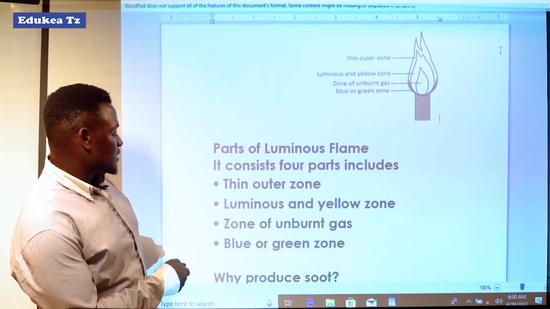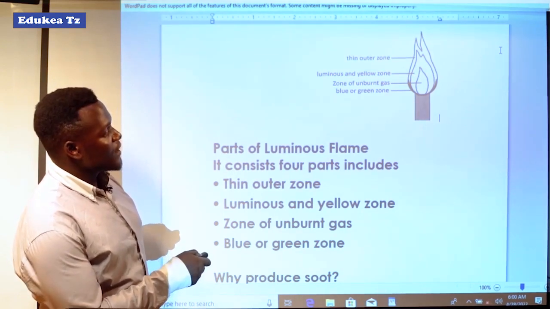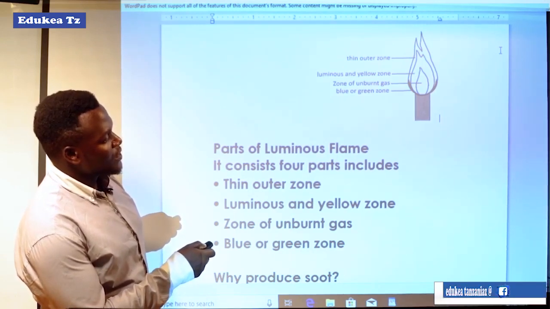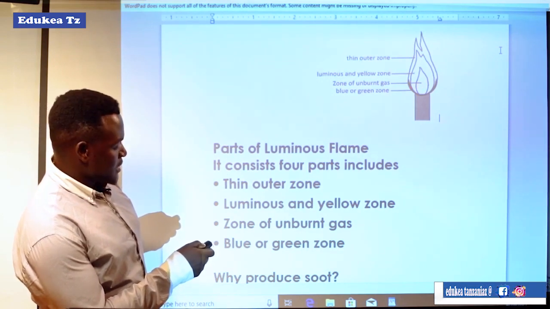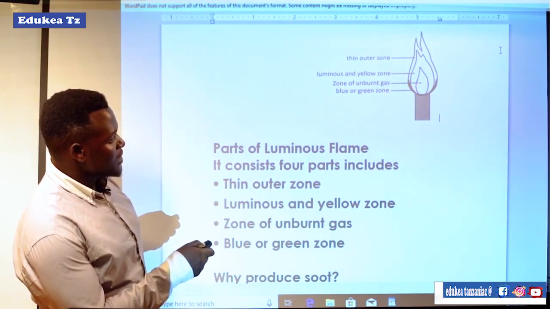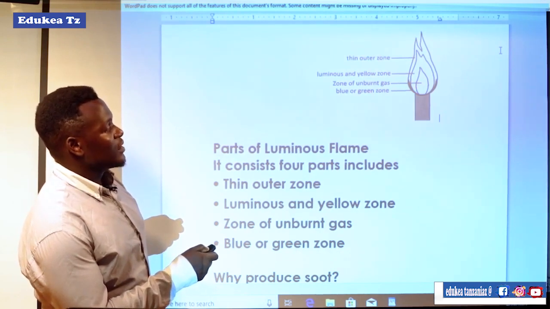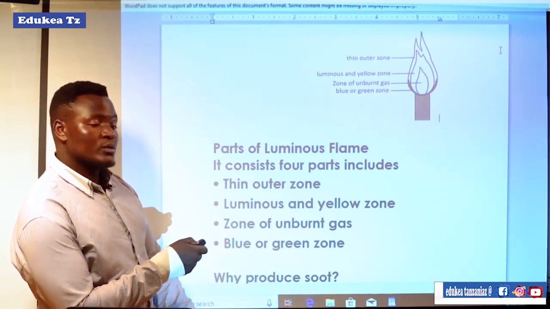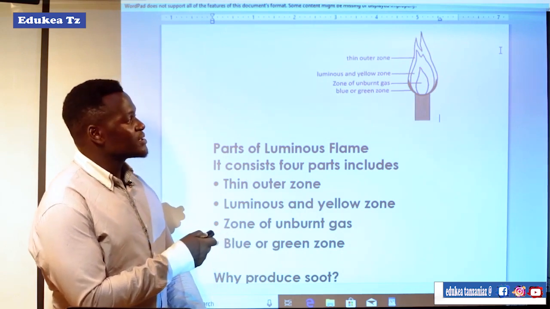And the third one is the zone of unburnt gas. It is there in the middle of the whole flame. We can see the zone of unburnt gas there, and I told you that this is because the fuel is not burnt completely. Why does the fuel not burn completely?